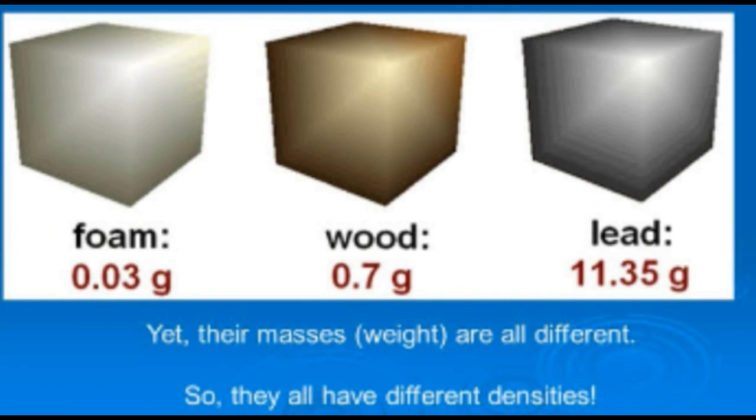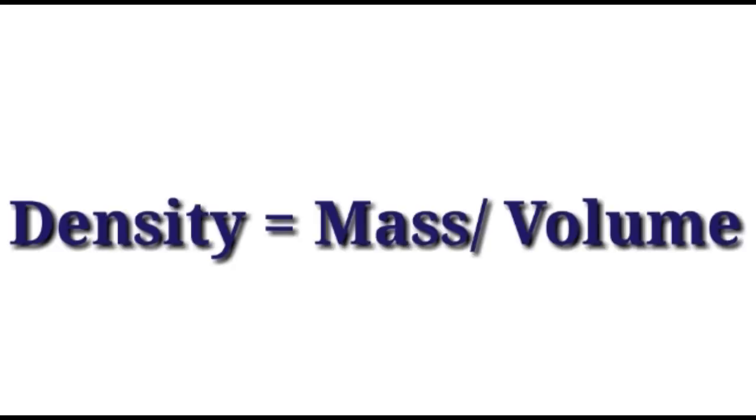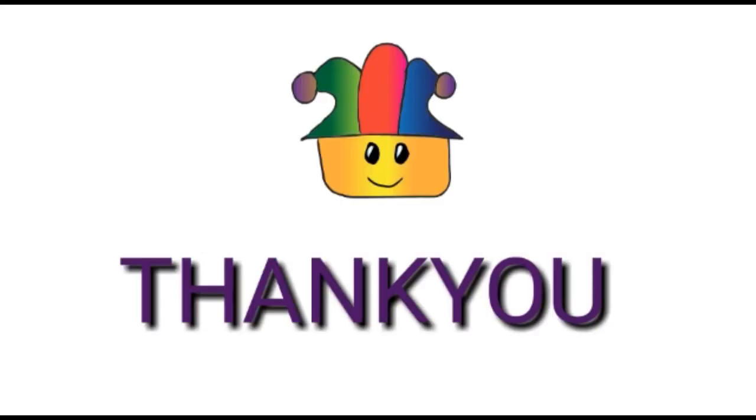Here is the mass of three bricks: foam, wood and lead. Their masses and weights are all different, so they all have different densities. Density can be calculated by the formula mass upon volume, and its units are gram per centimeter cube or kilogram per meter cube.